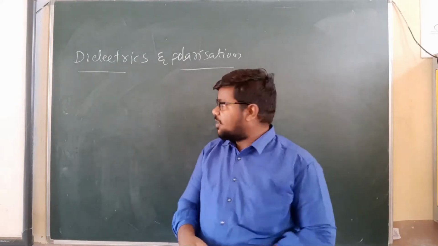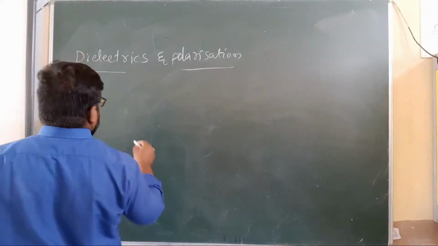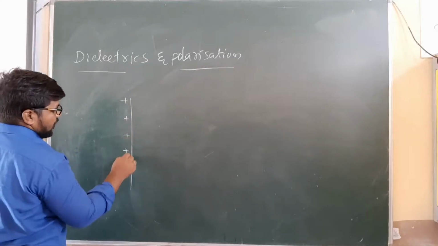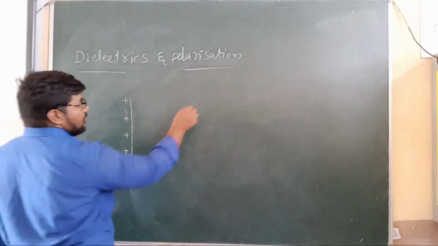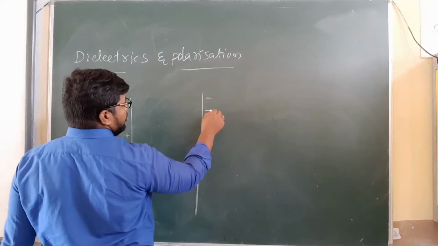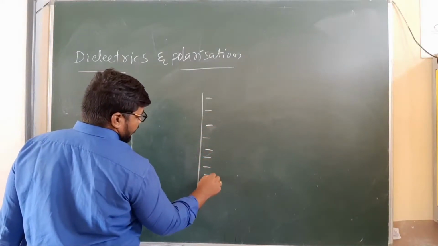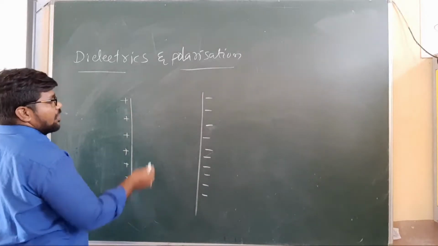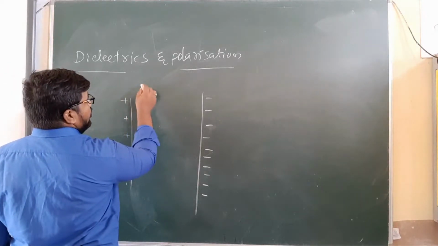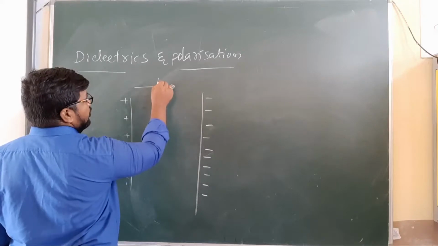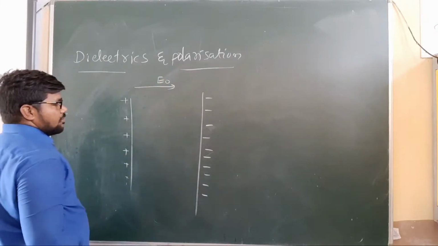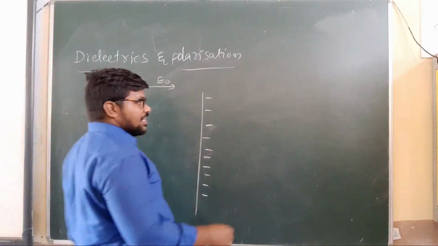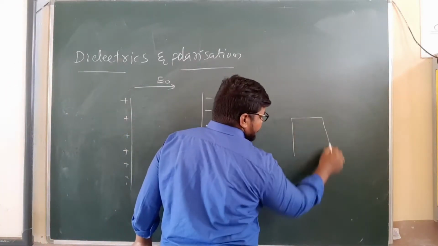Okay, see my children. Consider a positive charged plate and here a negative charged plate. This is positive, this is negative. We know that the electric field is in the direction from the positive plate to the negative plate. So here we take a dielectric medium.